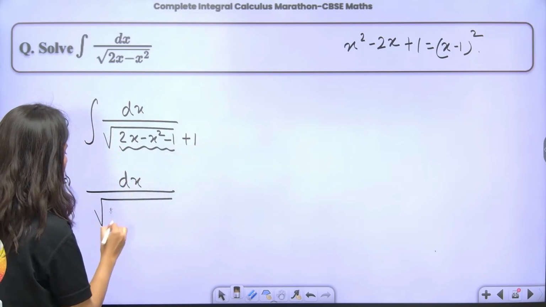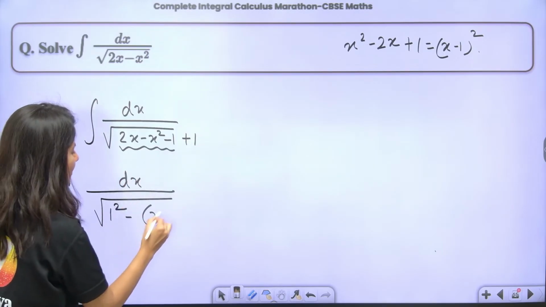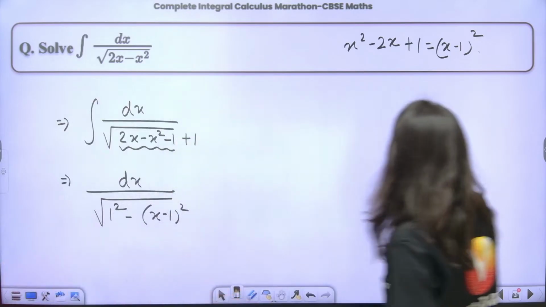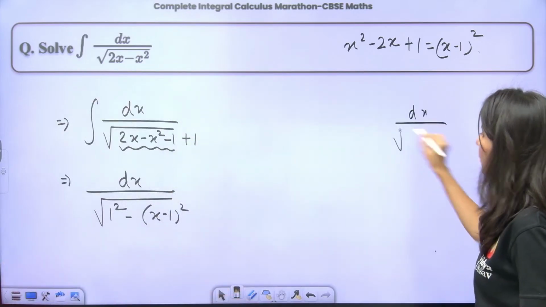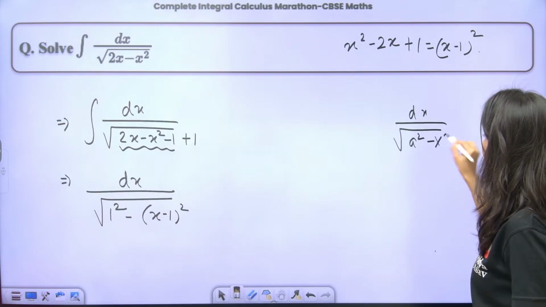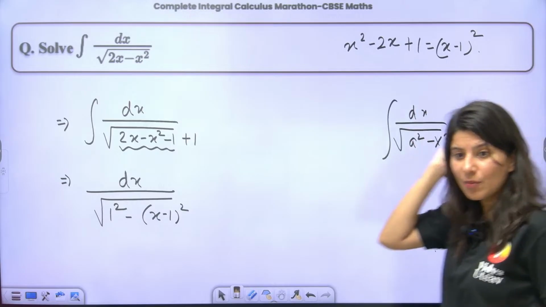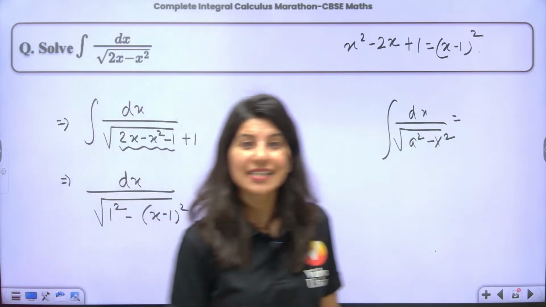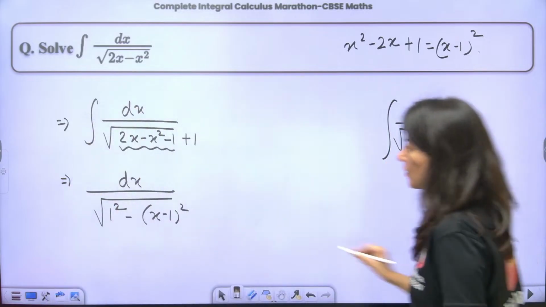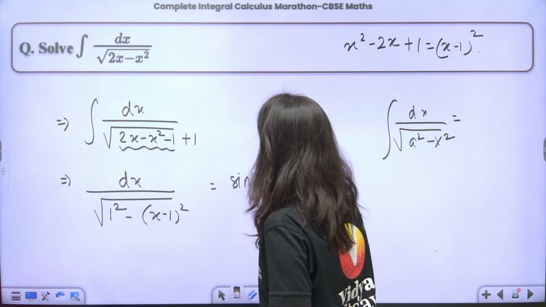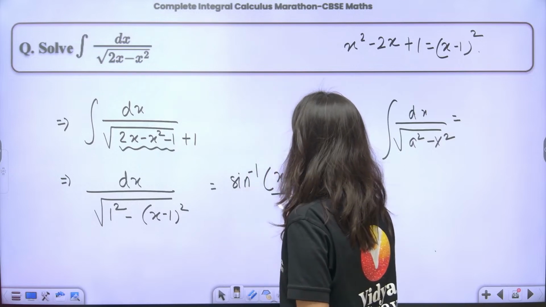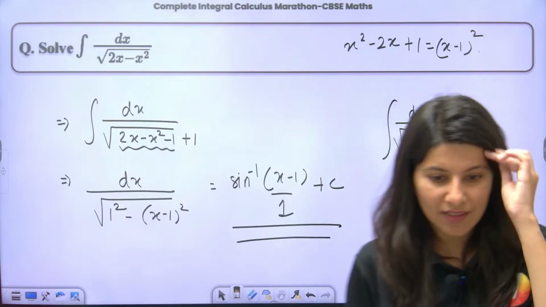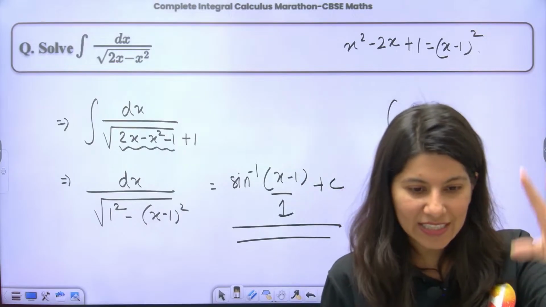So this is 1 square minus (x minus 1) square. Yes or no? So this actually matches with the integral of dx upon square root of a square minus x square. Remember the formula? Can anybody tell what the formula is? The formula is sine inverse x by a plus c. Easy peasy lemon squeezy. Oh yes, Athriya is writing, Vivid is writing.